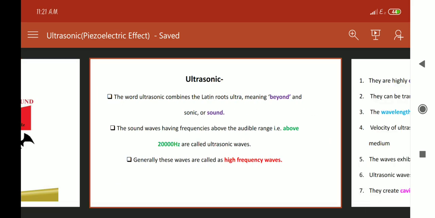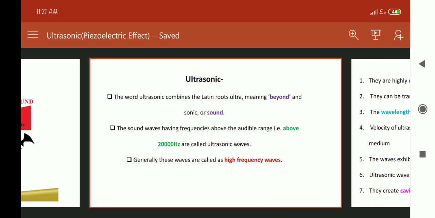Next we'll discuss ultrasonic. The word ultrasonic is a Latin word and it is a combination of two words. Ultra means beyond and sonic is nothing but sound. So sound waves having frequencies above the audible range, that is above about 20,000 Hz, are called ultrasonic waves. Generally these waves are also called high frequency waves.